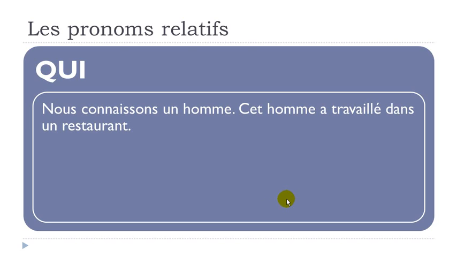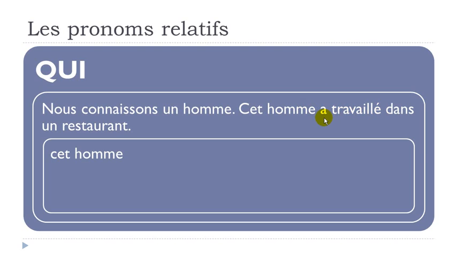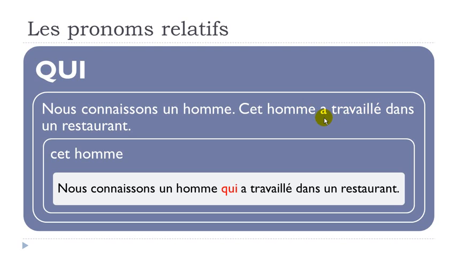So let's see now the same sentence. Nous connaissons un homme. But then here, if you look, cet homme a travaillé dans un restaurant. So here we've got the passé composé form. You remember, you put avoir first and then you put here your participe passé form. All right. So of course, cet homme, we would like to avoid repeating this one. So we'll get this sentence. Nous connaissons un homme qui a travaillé dans un restaurant.